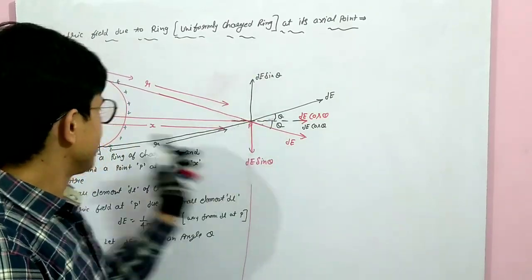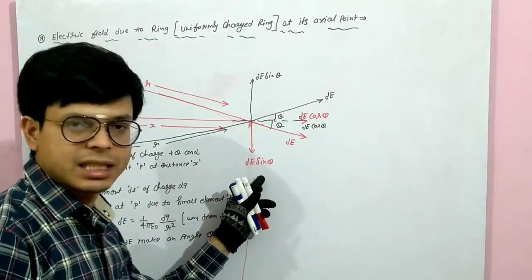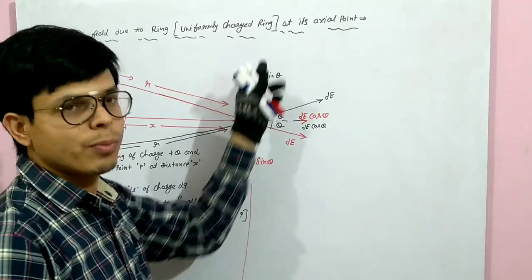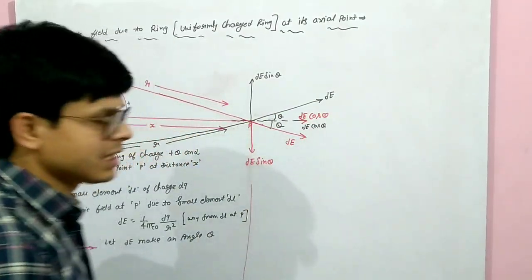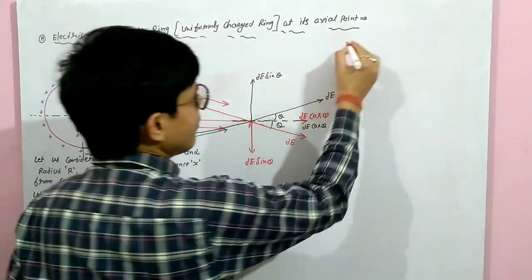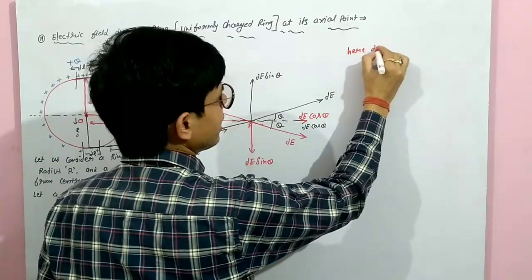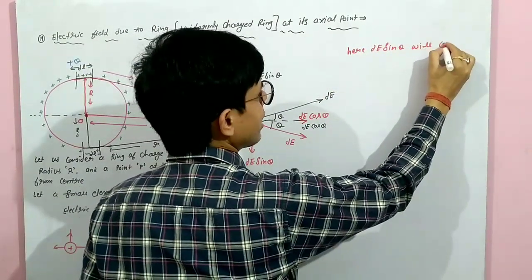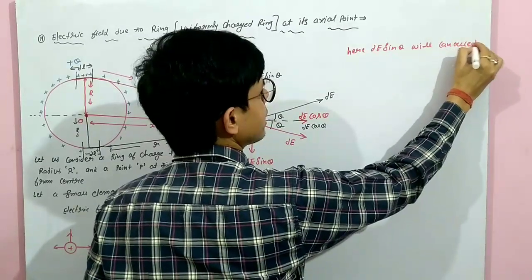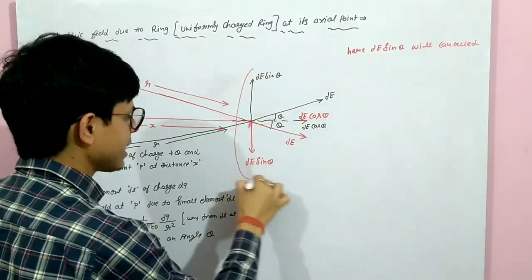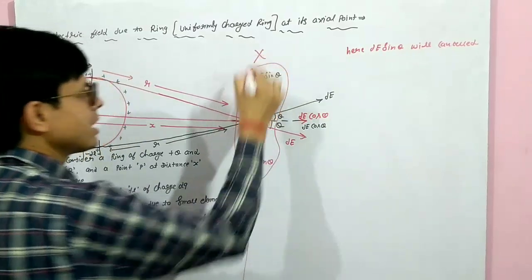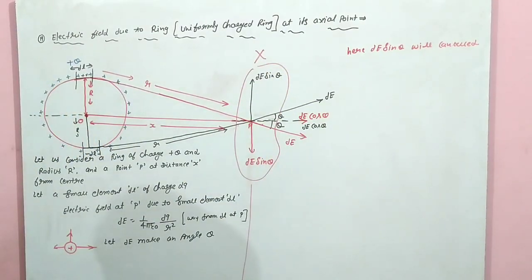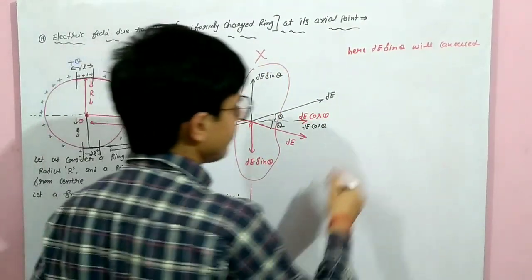See, due to the upper part it is downward and due to the lower part it is upward, but cos theta in both cases, where is it coming? Same direction. That means DE sin theta will cancel. Yes or no? These two will cancel each other. Total will be 0. So due to the vertical component, the field is 0.